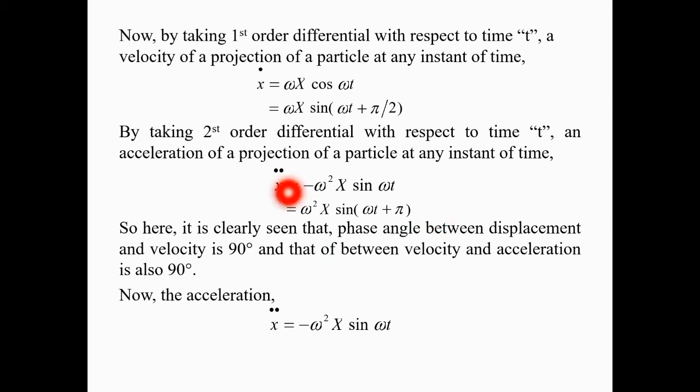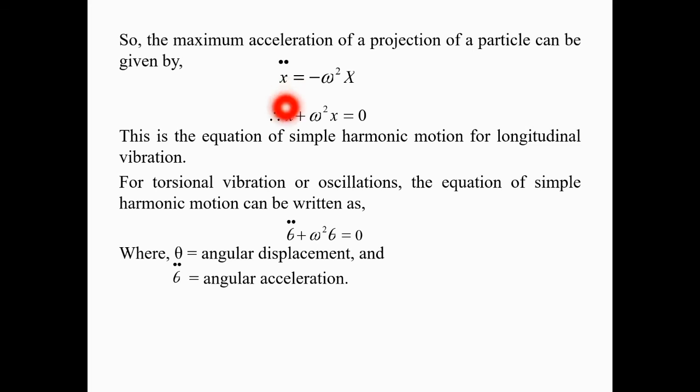Now from the equation of acceleration we can see that it would be maximum when the sine term gets maximum. It means whenever sine omega t is equal to 1, the maximum acceleration of the system would be minus omega square X. Here the negative sign represents that the acceleration is always directed toward the mean position. So for maximum acceleration, x double dot can be written as minus omega square X.